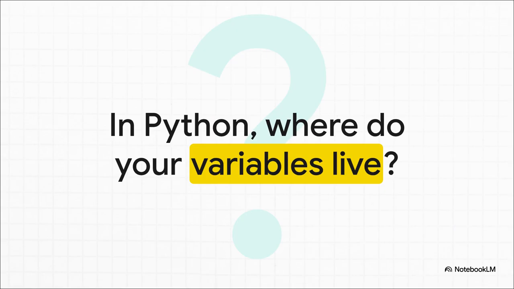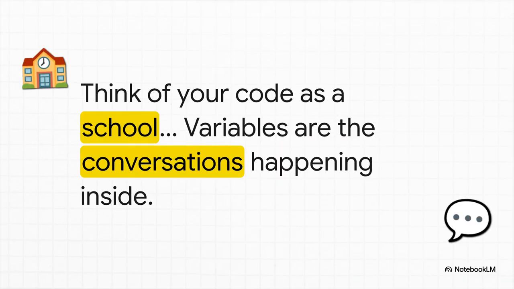So, think about it. When you create a variable in your code, where does it live? Can you get to it from anywhere in your program, or is it locked away in one specific little part? This whole idea of where a variable lives and who can see it, that's what we call its scope. All right, to make this super clear, we're going to use an analogy for this whole explainer.